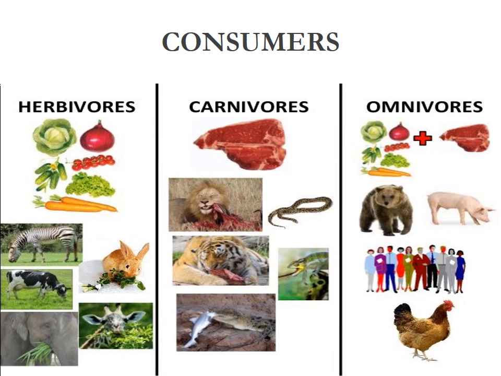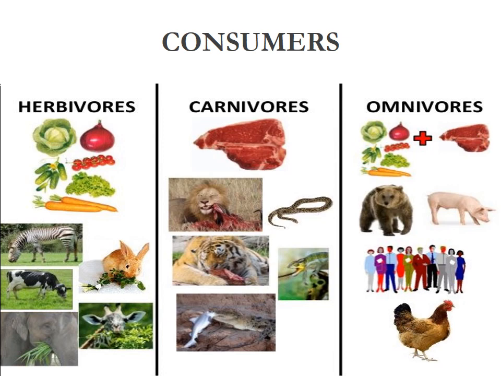Next one, omnivores. Omnivores means what? Some animals eat plants and also animal food. We also eat plant food like rice, potato, all vegetables and fruits. We also take food from animals, like chicken, mutton, egg.